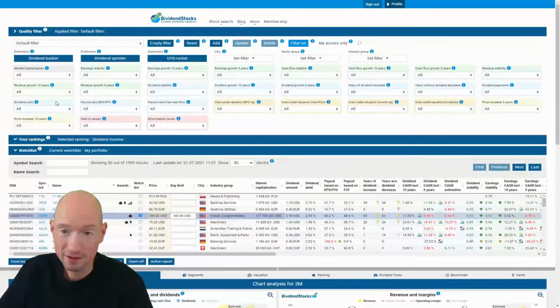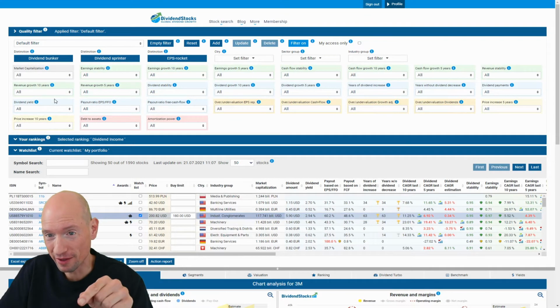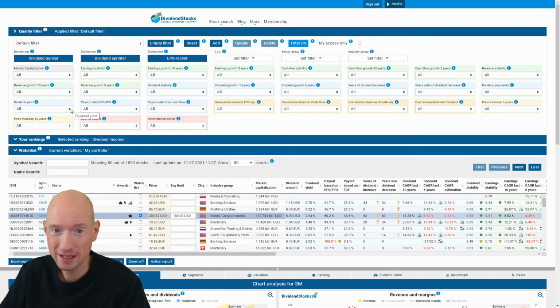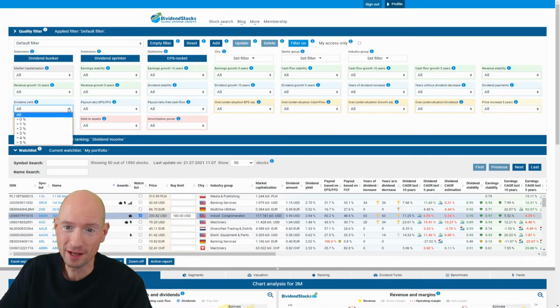You start, that's my proposition, with the filter. And before you add any criteria here, you should know what you're looking for. Let's assume now that you are a dividend investor and you want decent dividend payments right from the start. Then we can apply this criteria here, dividends of more than 2%.